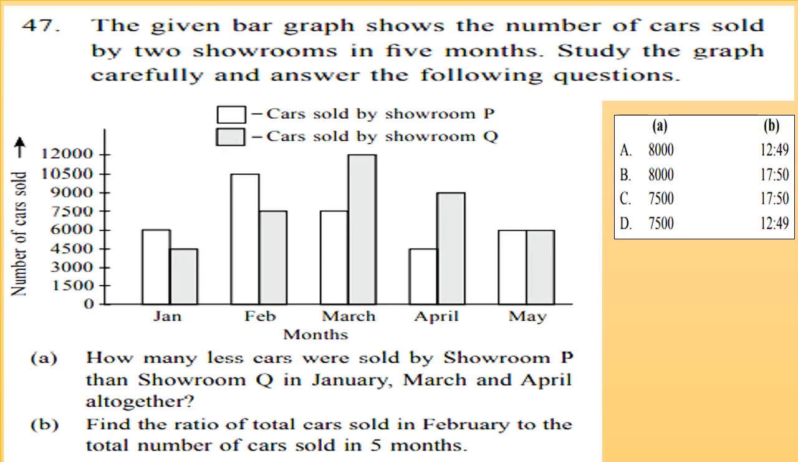And in B, find the ratio of total cars sold in February to the total number of cars sold in 5 months. Now first find how many cars both the showrooms sold in January, February, March, April, May. And then you have to find how many cars were sold in February. You have to find the ratio of cars sold in February to cars sold in all the 5 months by both the showrooms.